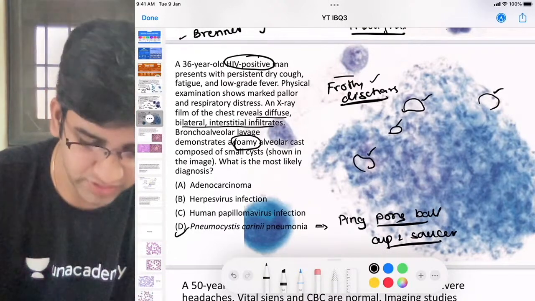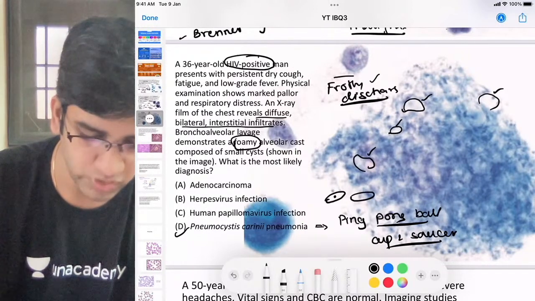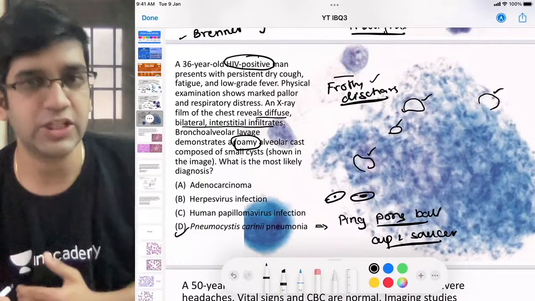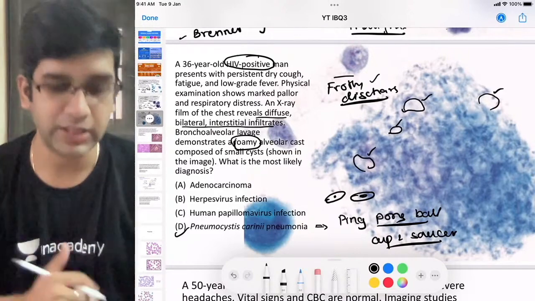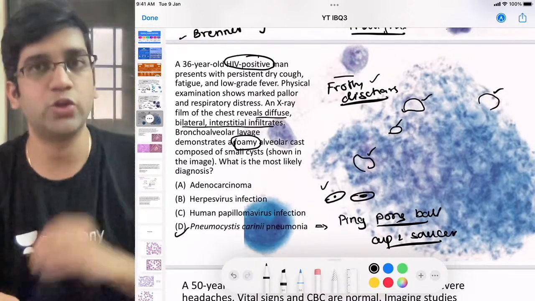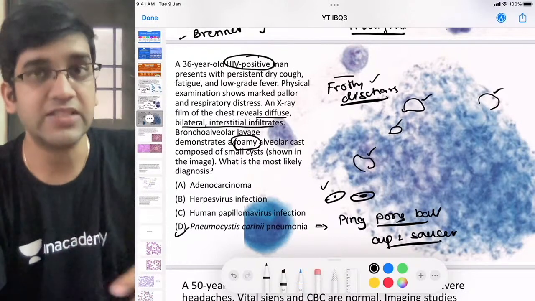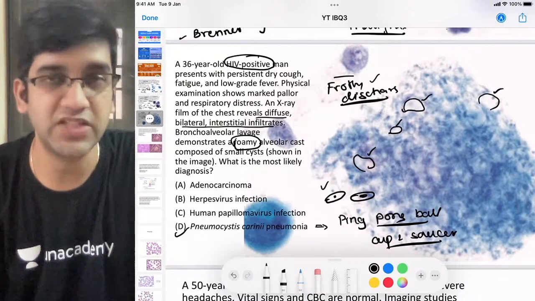So what will happen is this lesion kind of looks like this, the organism with the spore in the center. That kind of looks like a ping pong ball. Ping pong is your table tennis ball, the bat with the ball appearance, or your cup and saucer appearance from the top view. Fine. So this is also a very characteristic finding for Pneumocystis carinii jirovecii. If you don't have this froth, you look for this finding in your microscopy. And this finding is better appreciated on one specific stain.